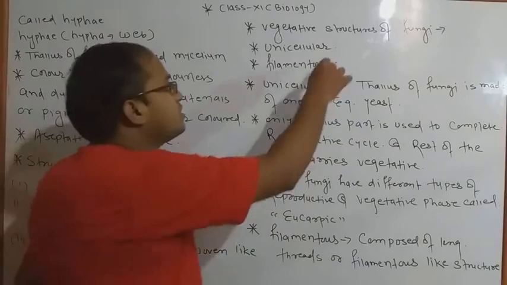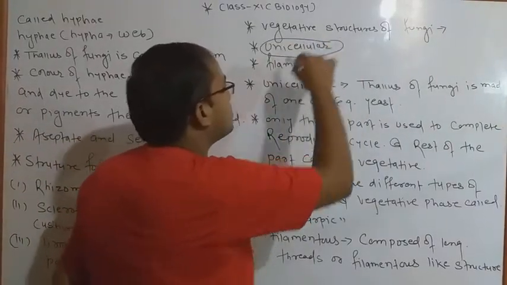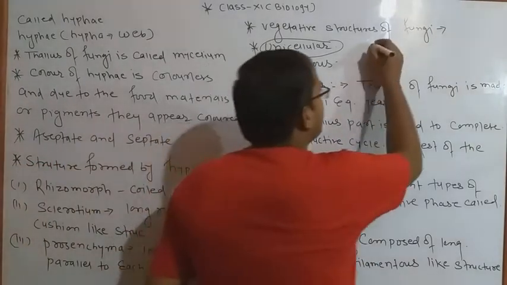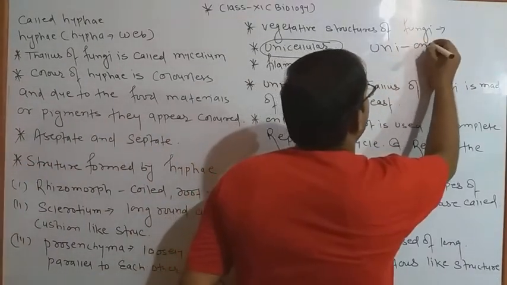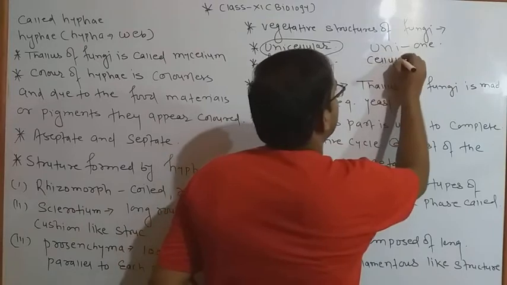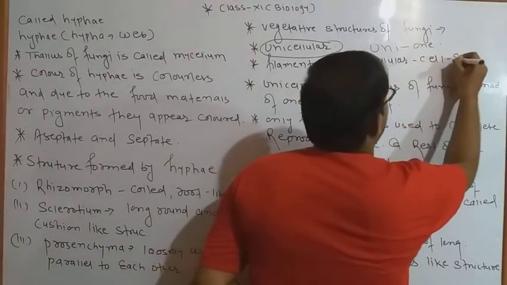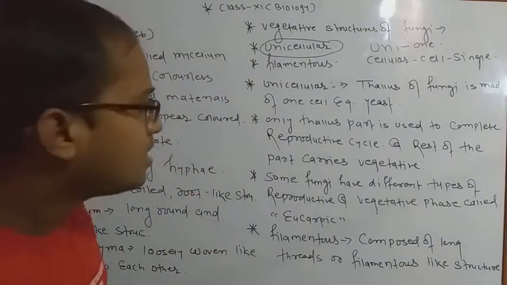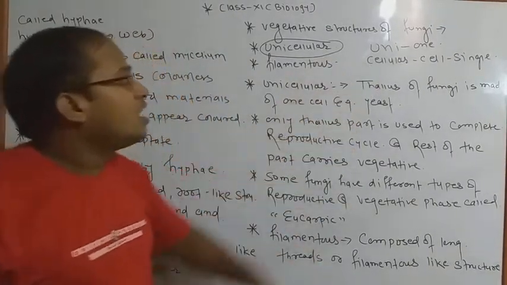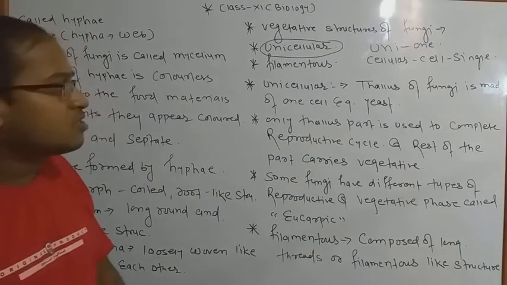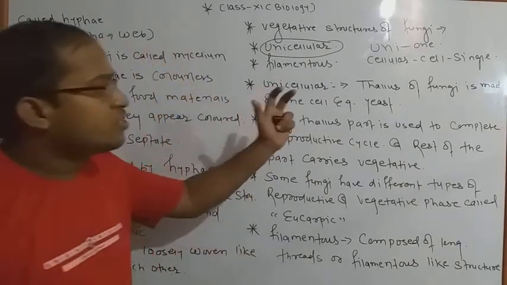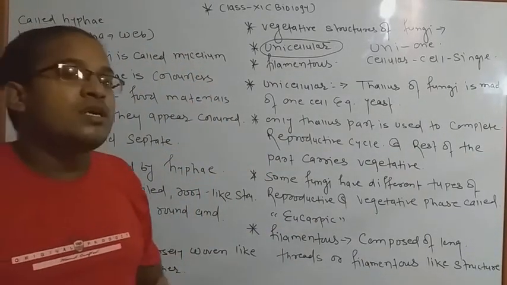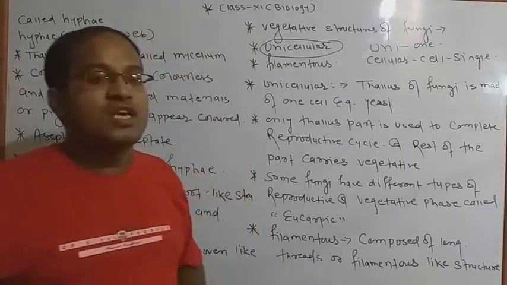The first one is vegetative structures. Fungi are generally unicellular. In the last video I already told you the meaning of unicellular: uni means one, and cellular means cell. So those organisms which are made up of a single cell are called unicellular, and this is related to the thallus of fungi. Why? Because the most important and beneficial part for fungi is the thallus.